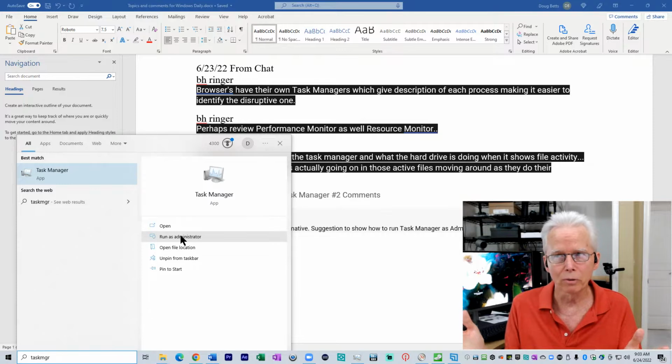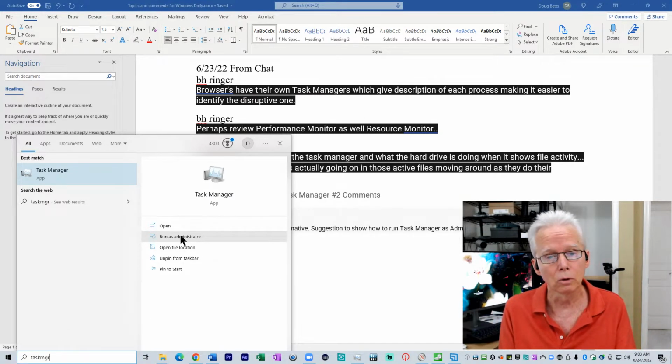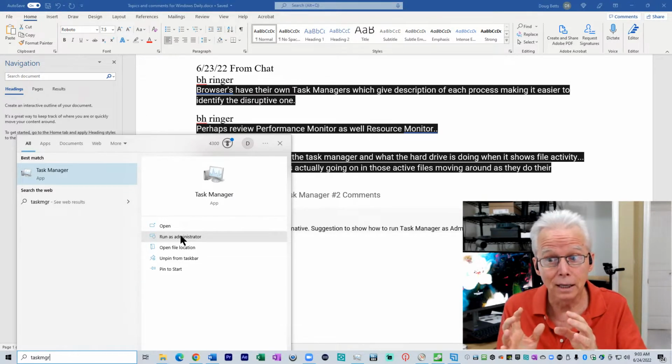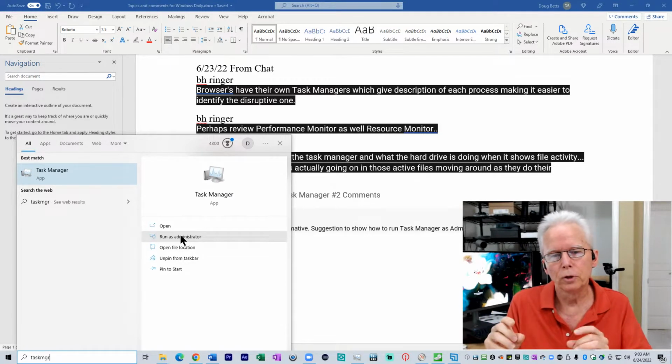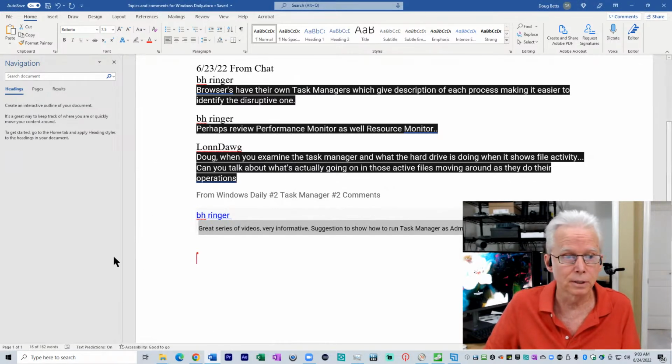Now, I don't know that I've ever done that out of need because I'm always working with a local user account or even a Microsoft account that is an administrator, a local administrator. I suspect, and I haven't tested this, if you're currently logged into Windows with a non-administrator account, also known as a standard account, when you click on Run as Administrator, I think you'll be prompted for the administrator password in order to do that. And I've never come across the need to do that.